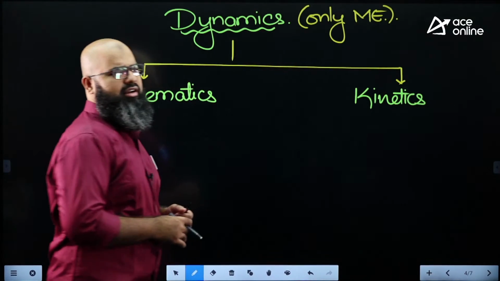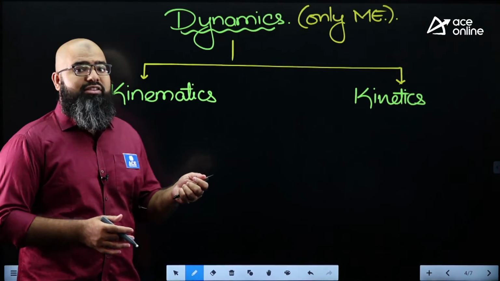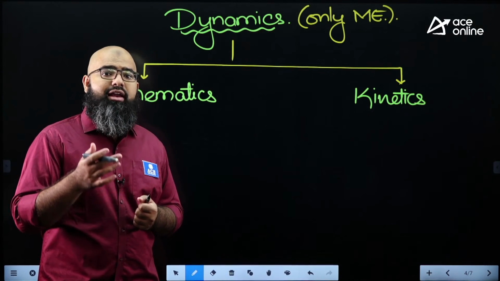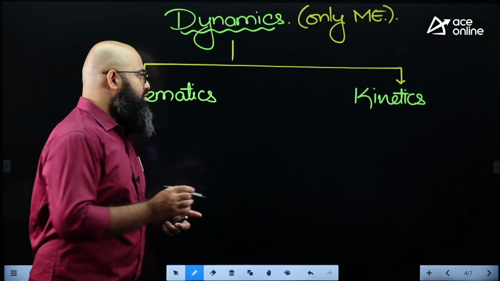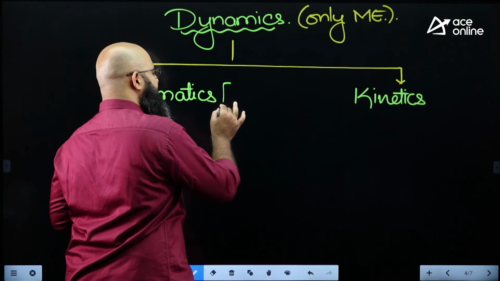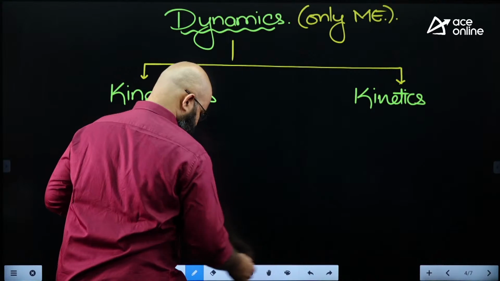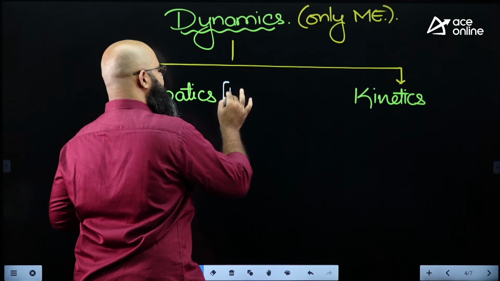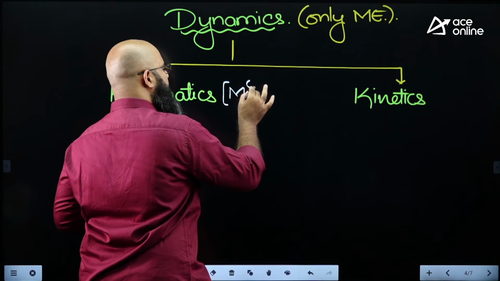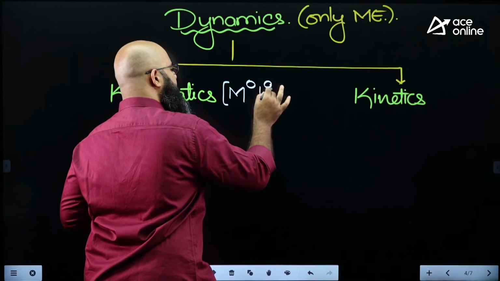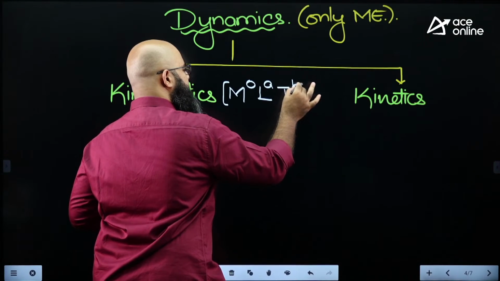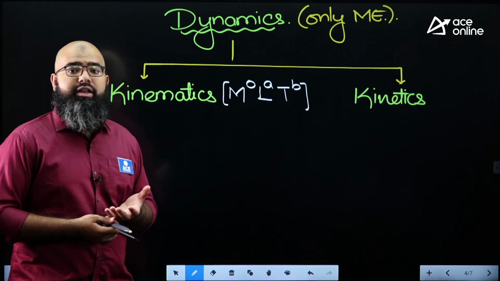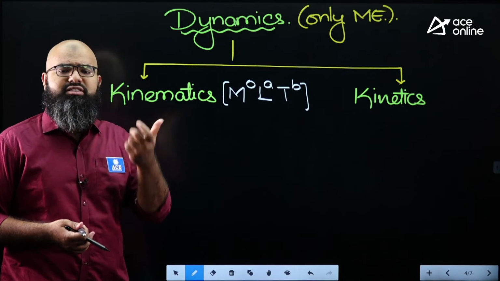Second part is known as kinetics. In kinematics, you are going to study the motion of a body while neglecting the inertia of a body. So over here, any kinematic parameter will have its dimensions in the form of M to the power 0, L to the power something, T to the power something. The reason is that you are neglecting the inertia of the body. Basic mass of the body is not considered.